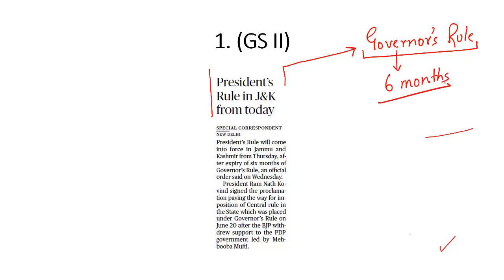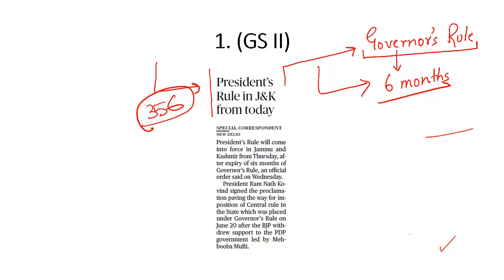If during this 6 month period, the situation does not change, if Jammu and Kashmir still has a breakdown of constitutional machinery, it is then that Article 356 of Indian Constitution comes into play and President's rule under Article 356 is imposed in the state of Jammu and Kashmir. That means first under Section 92 of the Constitution of Jammu and Kashmir, there will be a governor's rule for a period of 6 months. After the expiry of the 6 month period, then there will be President's rule under Article 356 of Indian Constitution.